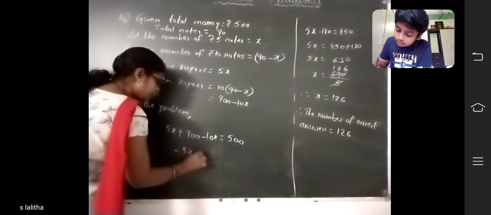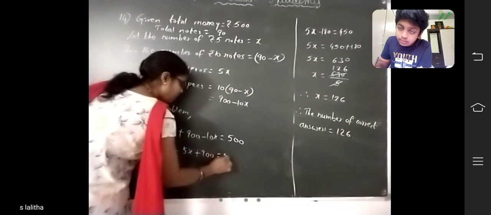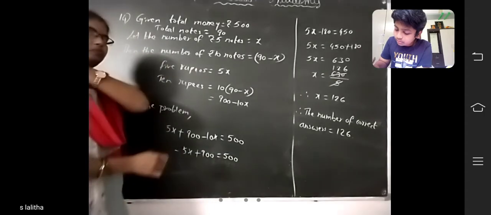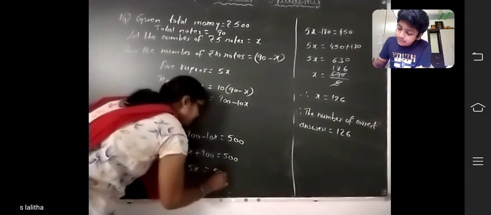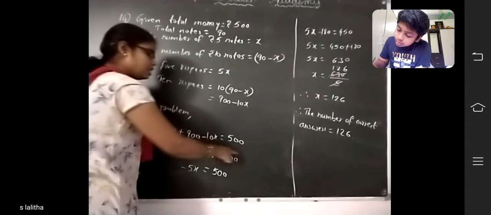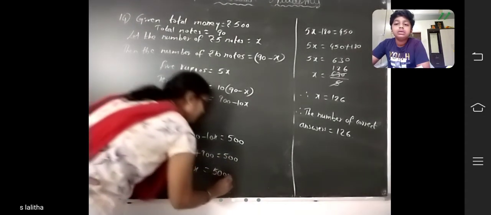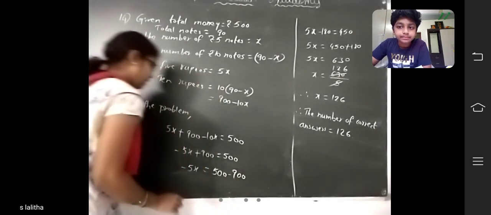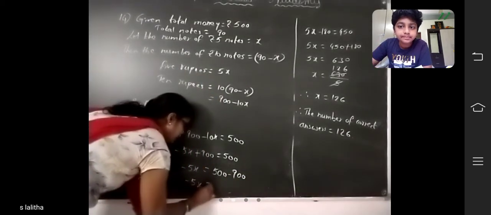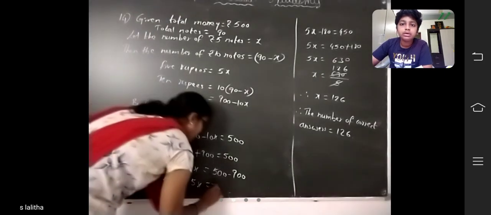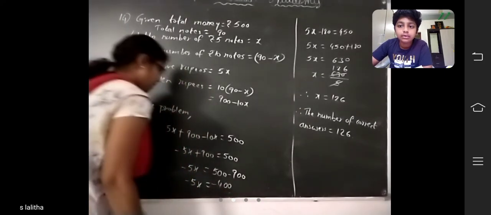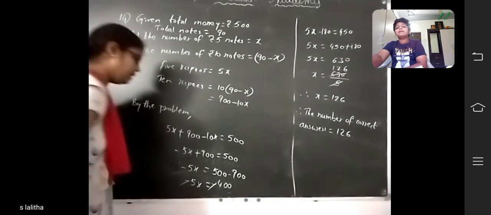Minus 5x plus 900 equal to 500. So minus 5x is equal to 500, and plus 900 transposed to the right hand side becomes minus 900. So minus 5x is equal to 500 minus 900, how much? Minus 400.